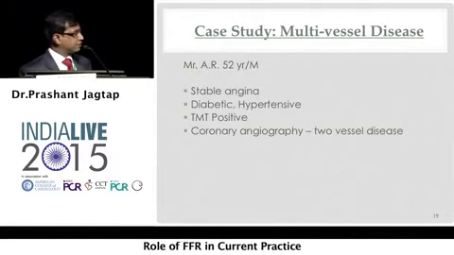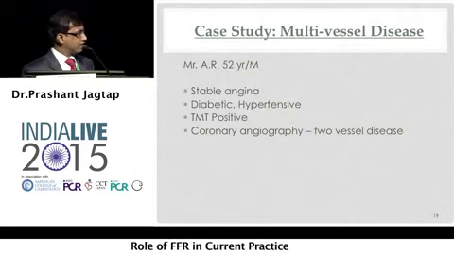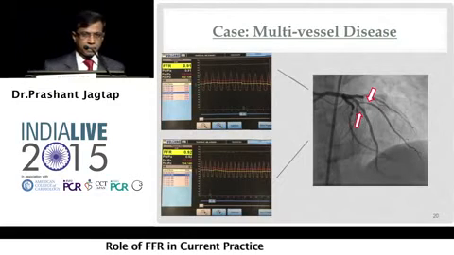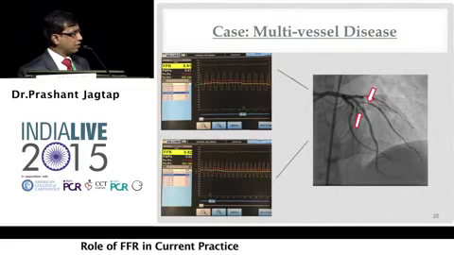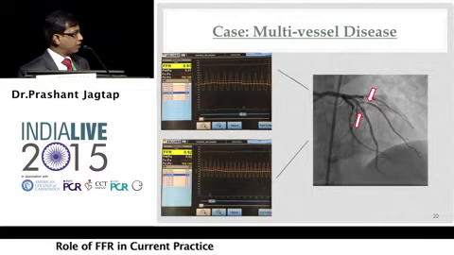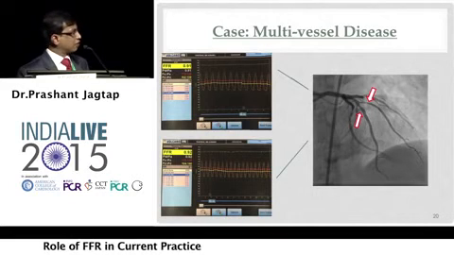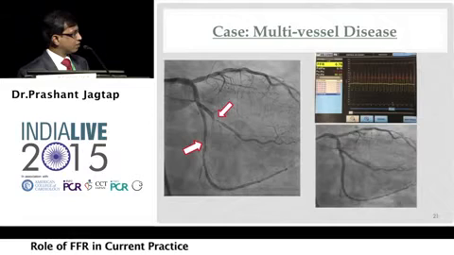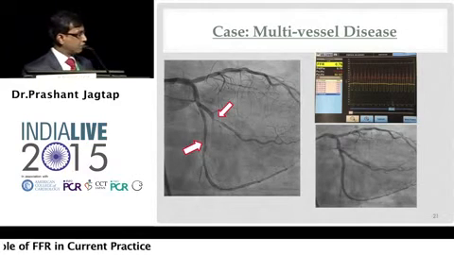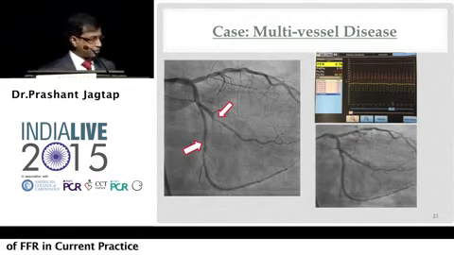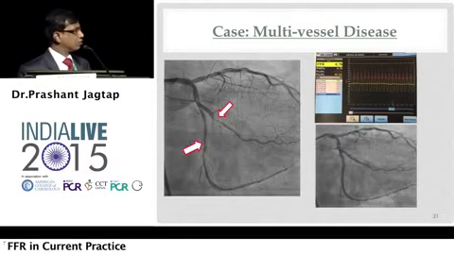Case 2: a 52-year-old male, stable angina, diabetic, hypertensive, positive TMT and 2-vessel disease. He had a total of 4 lesions, one in the LAD, one in the diagonal. FFR across the diagonal was 0.91, and across the LAD 0.92. There were another 2 lesions in the circumflex. This was obviously very critical. The FFR across this circumflex region was 0.76, and he underwent stenting to the obtuse marginal and the circumflex. The LAD and diagonal were left alone.